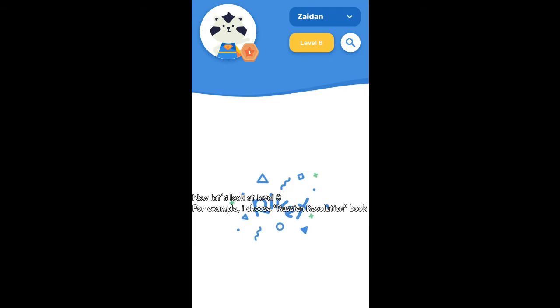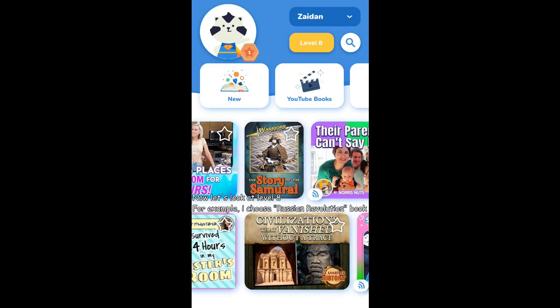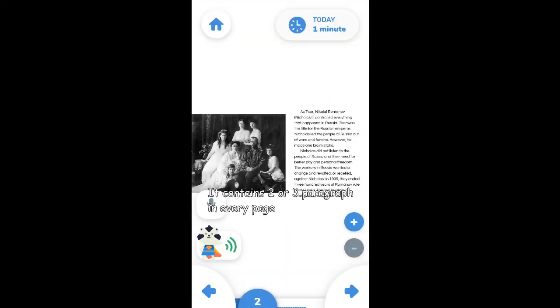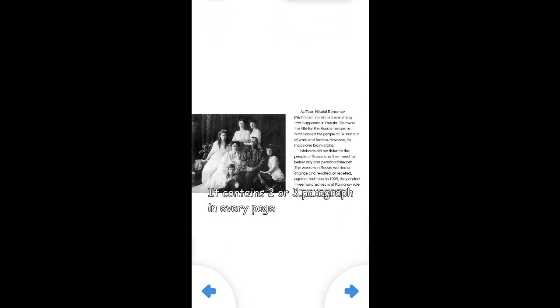For example, I choose Russian Revolution book. It contains 2 or 3 paragraphs in every page.